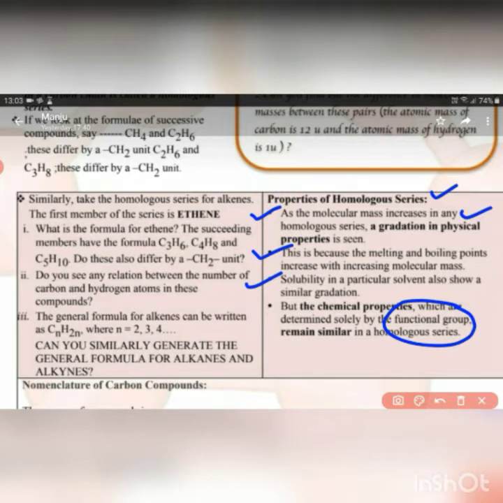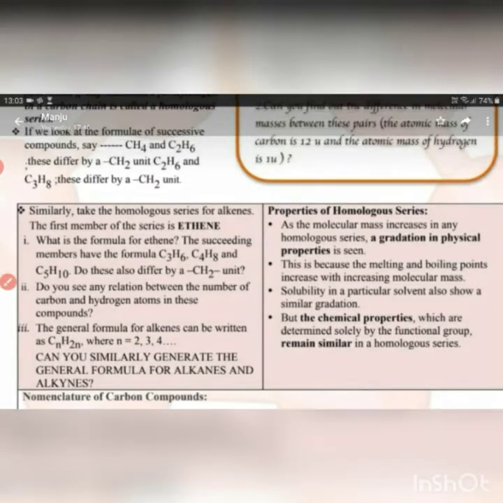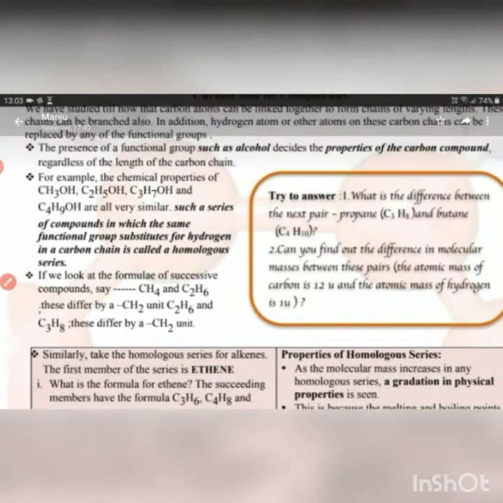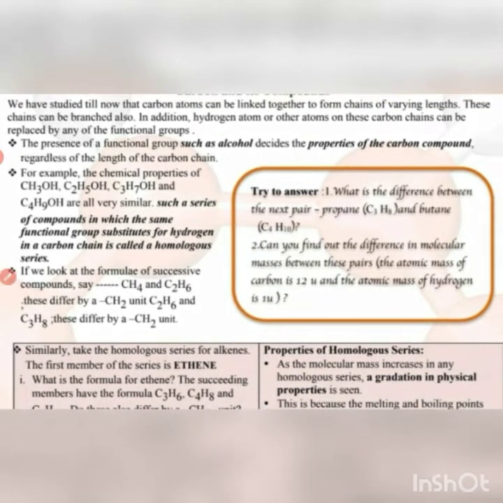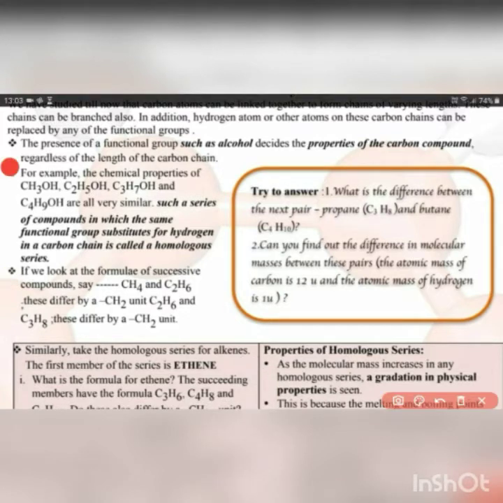As we have seen the homologous series of alcohols, these alcohols have similar properties because the OH group is present in every member, giving the same chemical properties to all the members irrespective of the number of carbon atoms present.